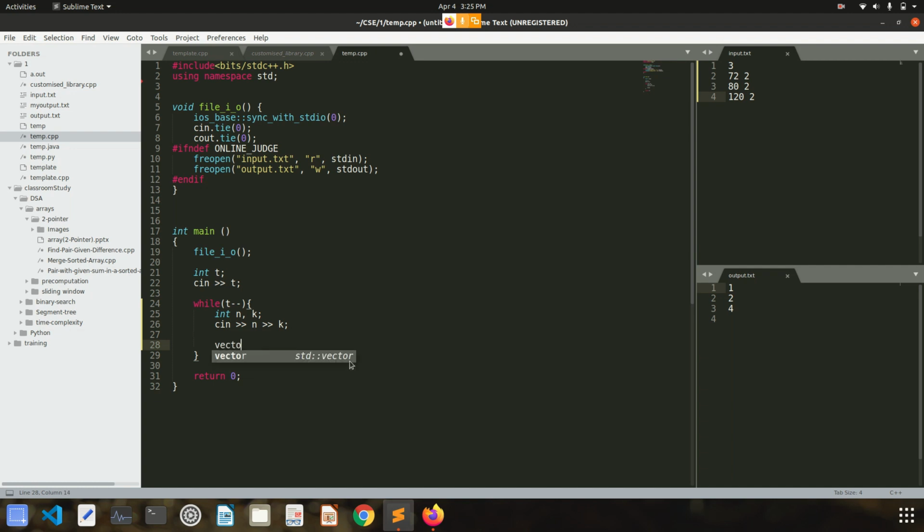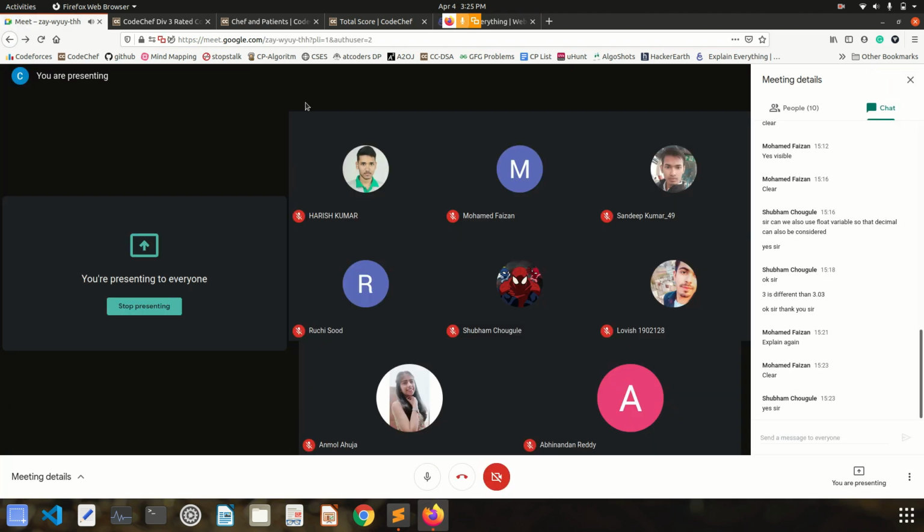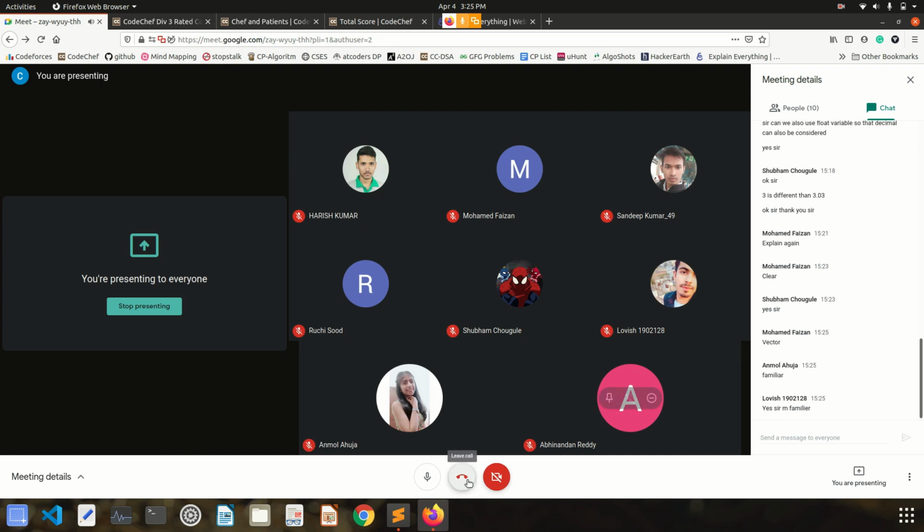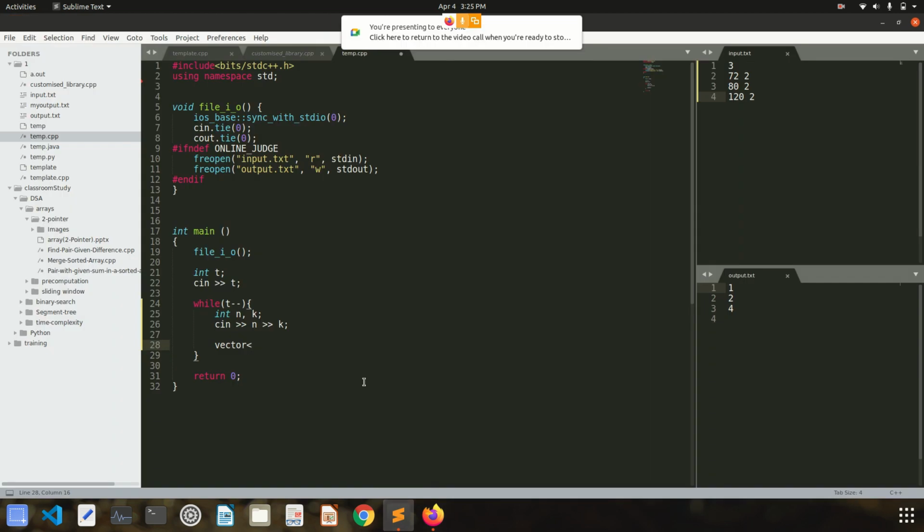So I'll create a vector. First tell me how many of you are familiar with vector, or should I use vector or should I use array? Familiar with vector, right? Anyone who wants me to use array instead of vector can write. I think most of you are familiar with vectors, so I'll use vector.